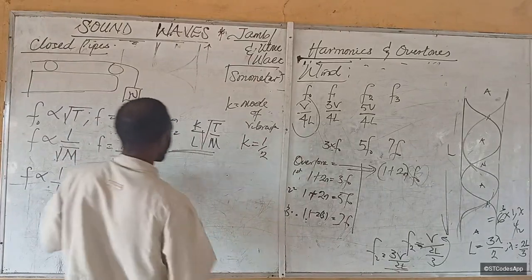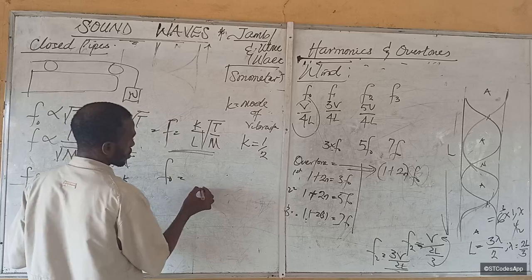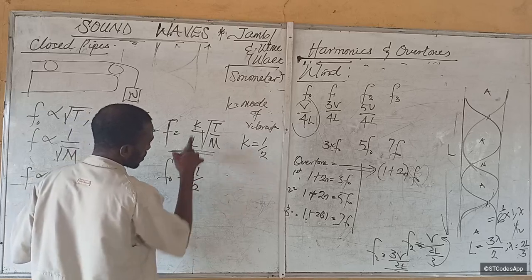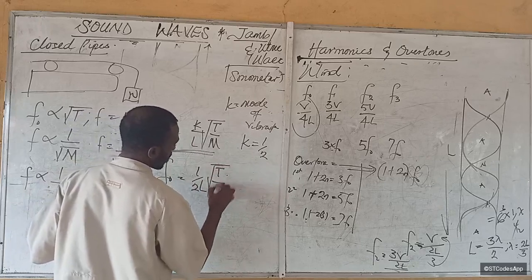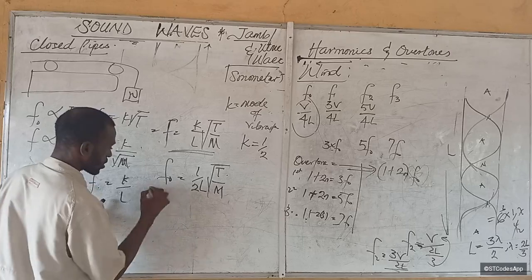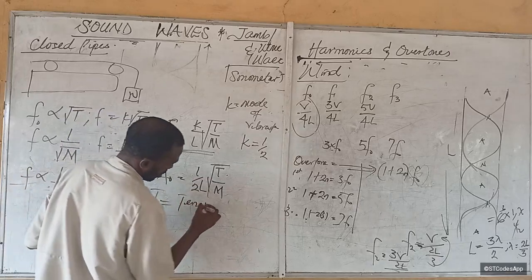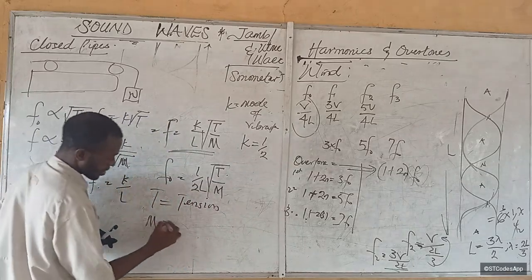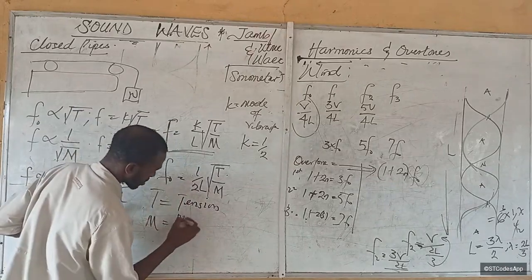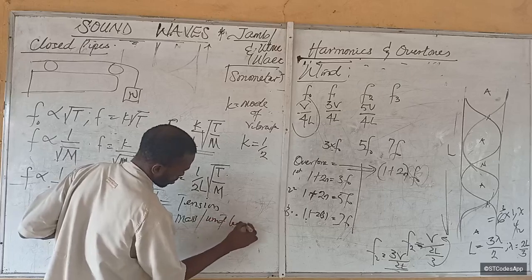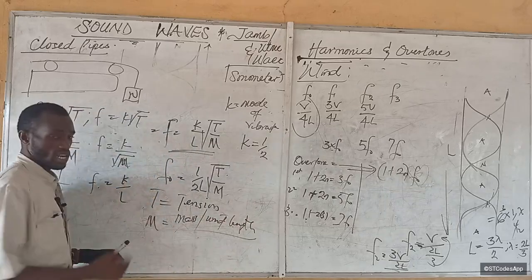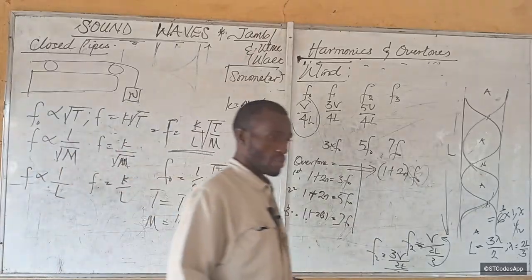So F naught becomes 1 over 2L root T over M. I've told you T is tension in string, L is length of wire, but M is what people usually confuse, is mass per unit length. So that's mass over length of wire. Does that make sense?